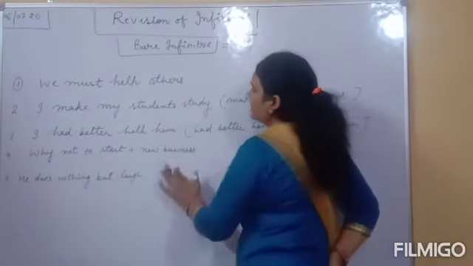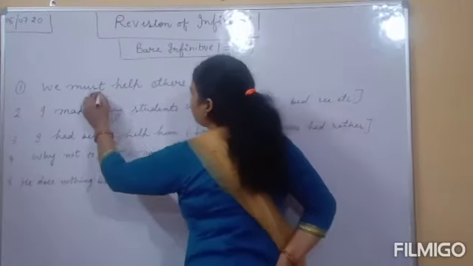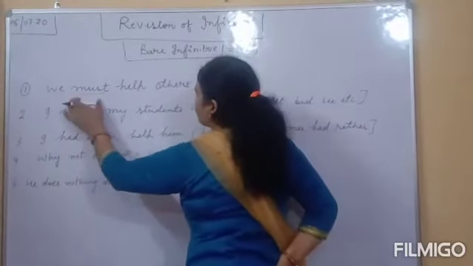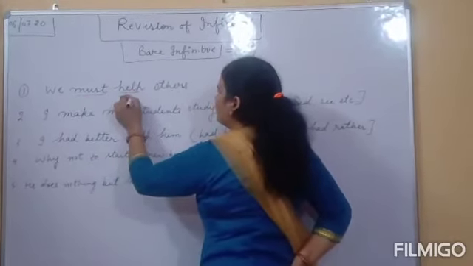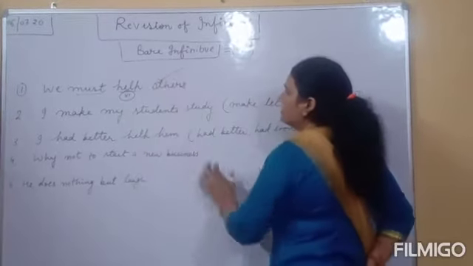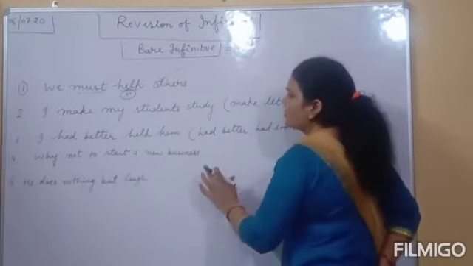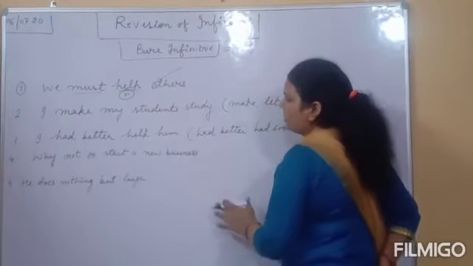In the first sentence you can see, we must help others. You can see here, after the subject the modal auxiliary verb is given, must, and after that we always use what? First form of the verb, that is help. The sentence is correct. Clear? The first use is what? Bare infinitive is always used with modal auxiliaries.